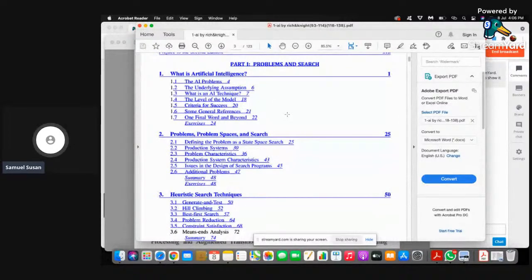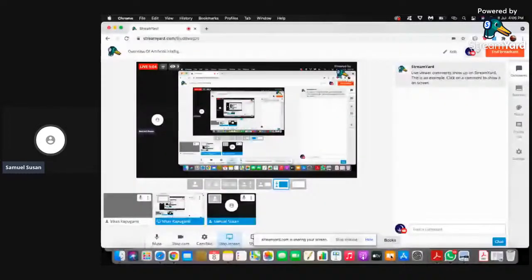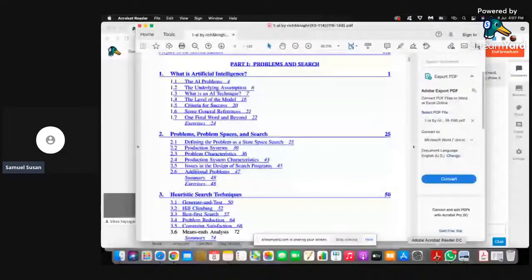The important thing is how we want to express the problem. For example, this is the problem. How do we explain to the system that this is the problem, this is the input, and that is the output that is designed? The first task is that you should be able to explain the problem to a system. If you want to explain any problem to your friend, it is very easy because you can discuss in a common language. But for a system, the first task is that it should be able to understand what the problem is.